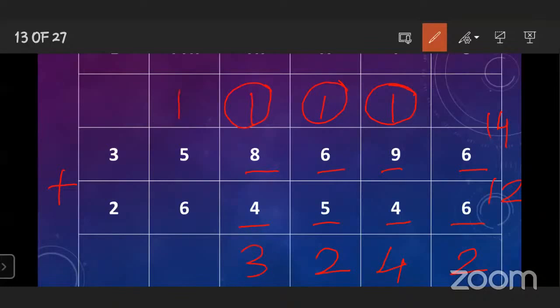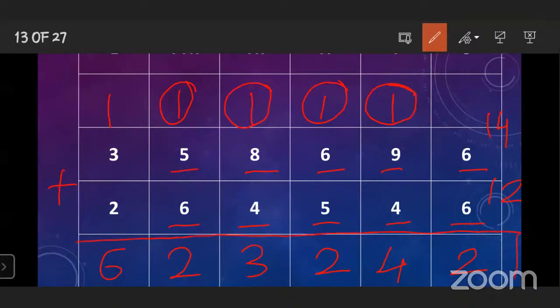Okay. Now come to the 10,000 place. 5 plus 6 is equal to 11, plus 1 carry over is equal to 12. From the 12, which number you have to write down? 2, and 1 carry over. Come to the last column, and the last column is lakh. 3 plus 2 is 5. 5 plus 1 is 6. This is the answer.